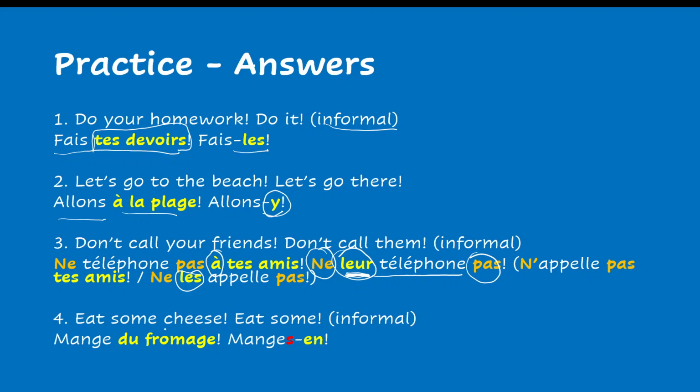Eat some cheese. So some here we want to use a partitive article. Eat some, informal. Mange du fromage. Remember, the partitive article here becomes en for the pronoun, and now for the liaison you will use that s. Mange-en. Mange du fromage, mange-en.